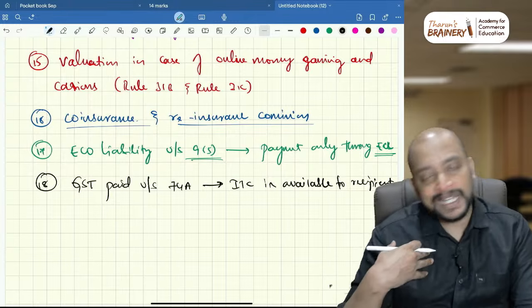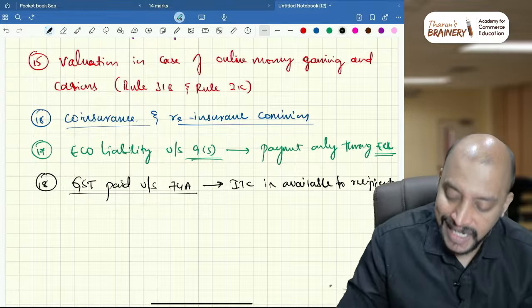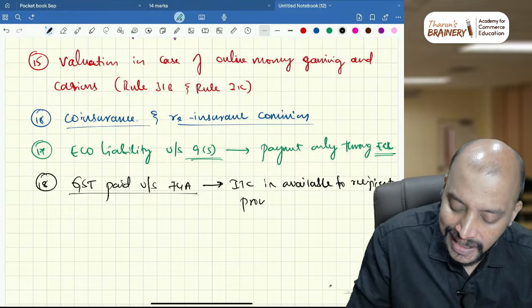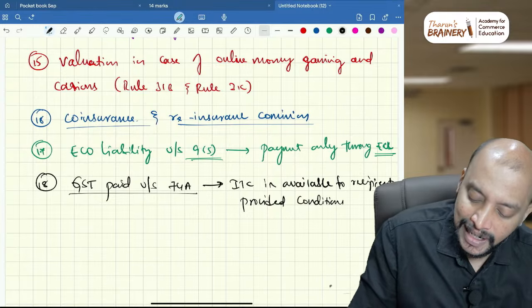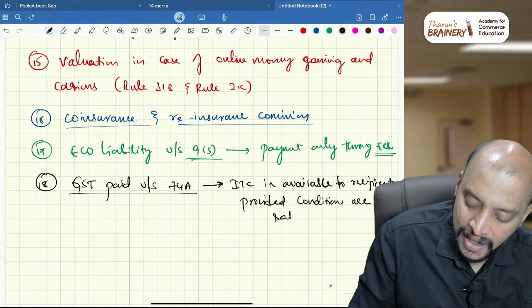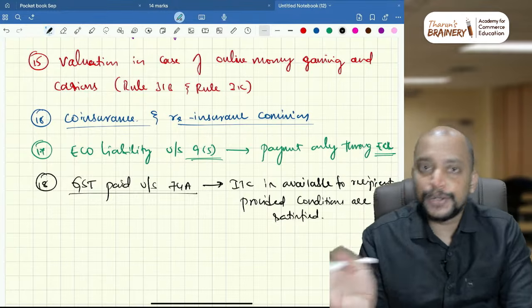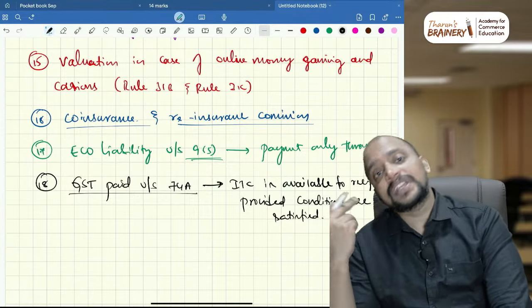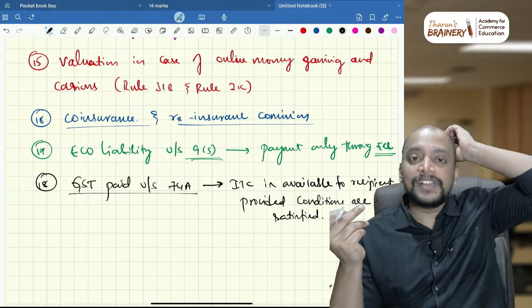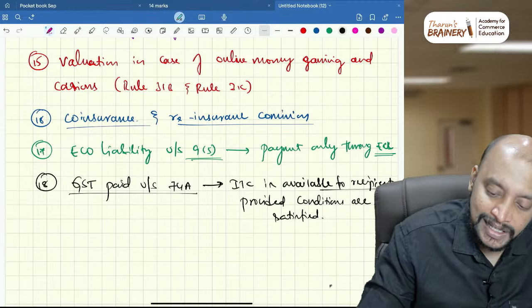So I am your supplier, I am paying GST under 74A, but of course conditions are satisfied. What does that mean? I reported in GSTR1, it reflected in GSTR2B, all the conditions are satisfied, but I have paid GST under 74A. And in that case, can you avail the ITC? Yes, ITC is available to the recipient. This is one important adjustment.